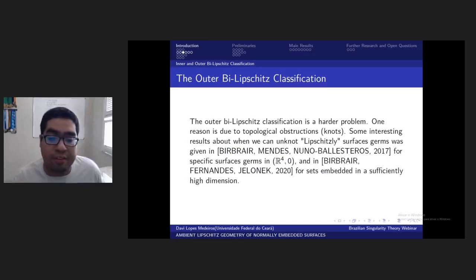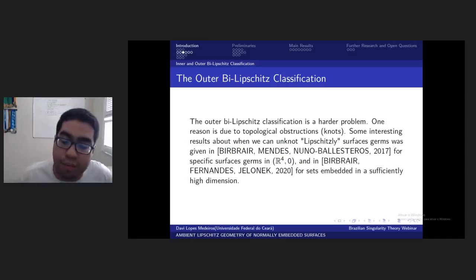But some interesting results about how we can unknot Lipschitz surfaces can be found in the work of Bill-Brahe, Mendes, and Nuno Ballesteros in 2017 for specific surface germs, and in Bill-Brahe, Fernandes, and Jelonek in 2020, for sets embedded in a sufficiently high dimension. So if you have a set with high codimension, we can unknot this structure here.